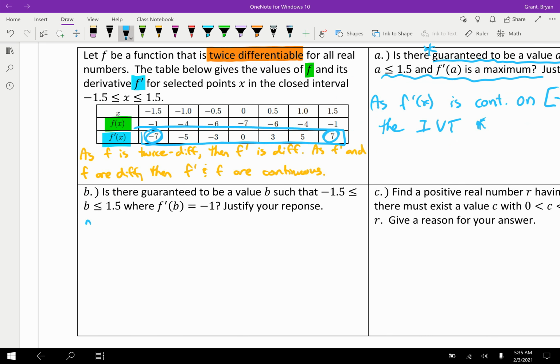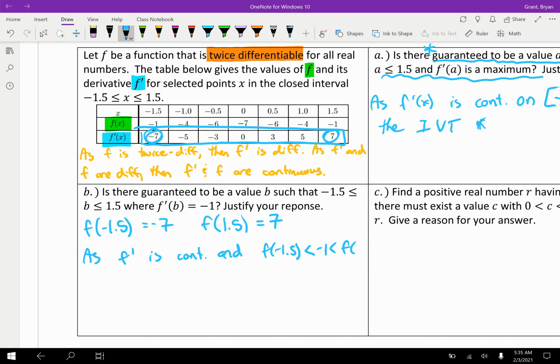Let's get to it. We should show f prime of -1.5, which is -7, and we should also show f prime of 1.5, which is 7. Nice symmetry there. As f prime is continuous and f prime of -1.5 is less than -1, which is less than f prime of 1.5, then the IVT guarantees, good spelling practice, and then intense laziness again, there to be a value b such that blah, blah, blah.